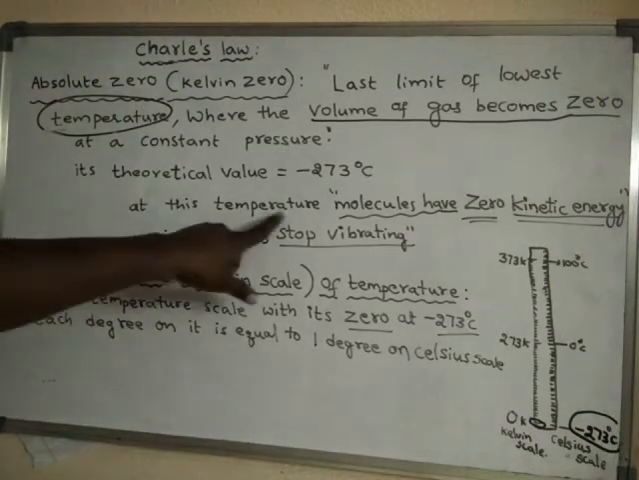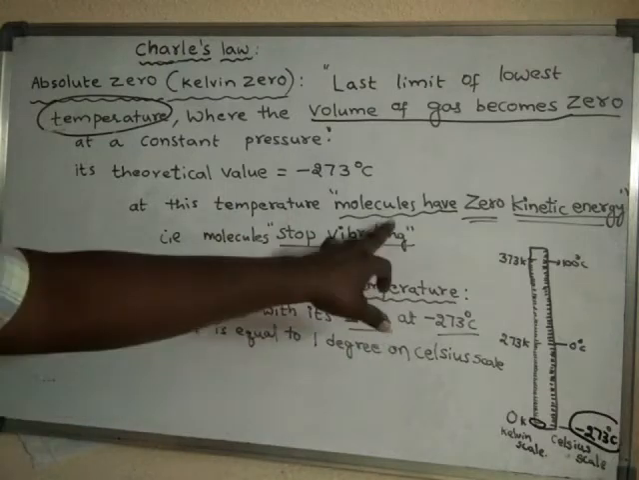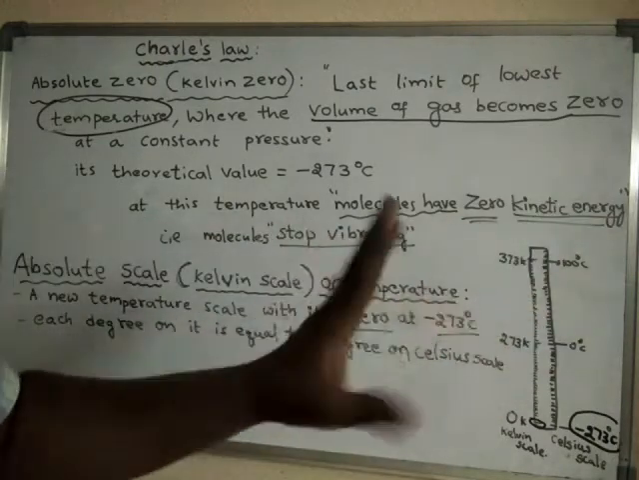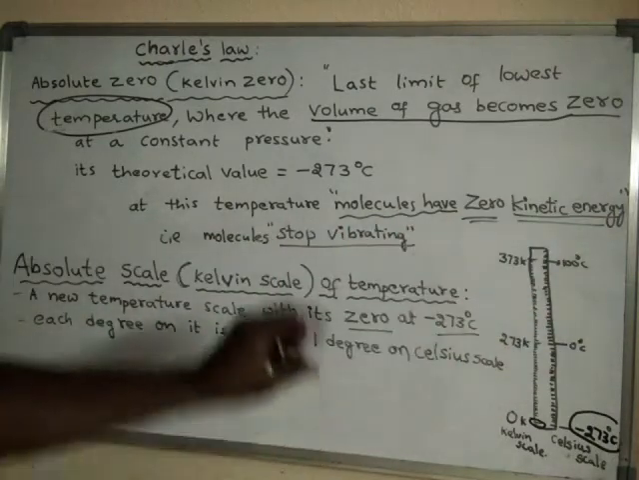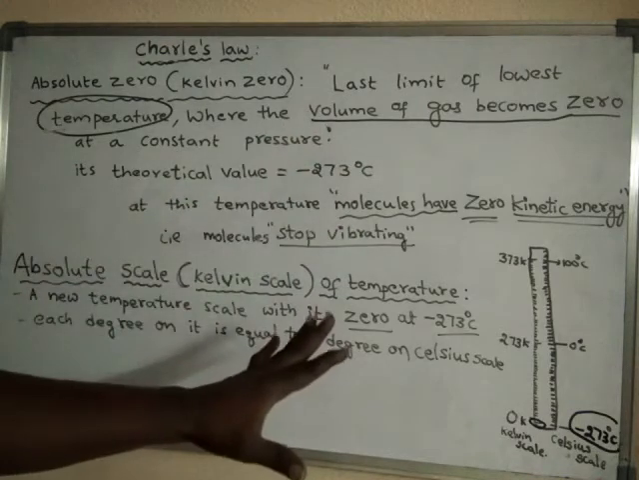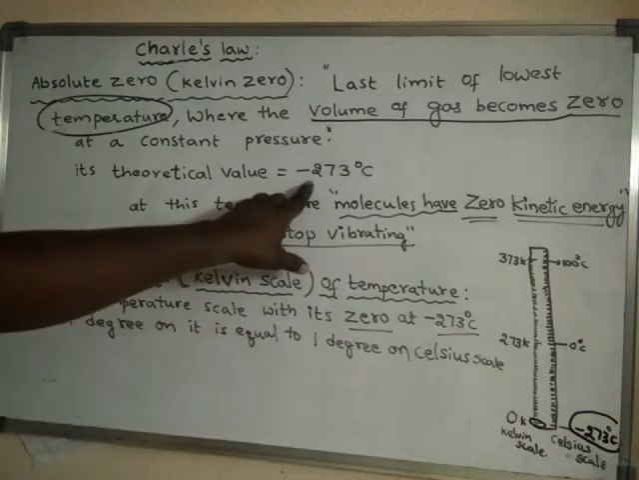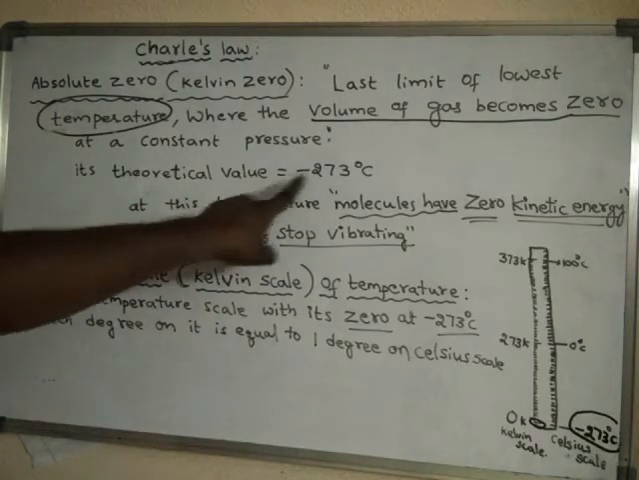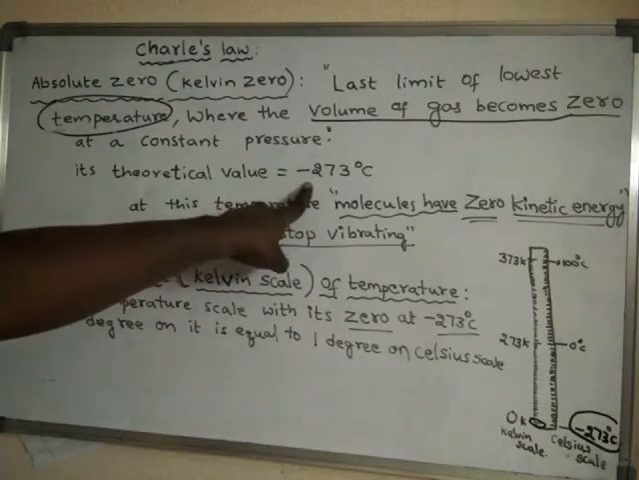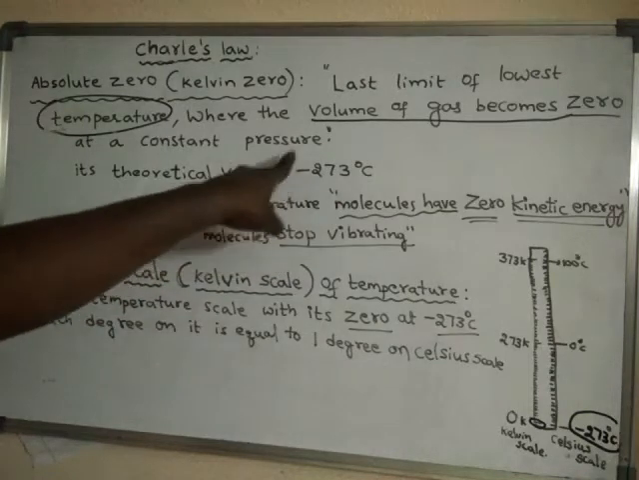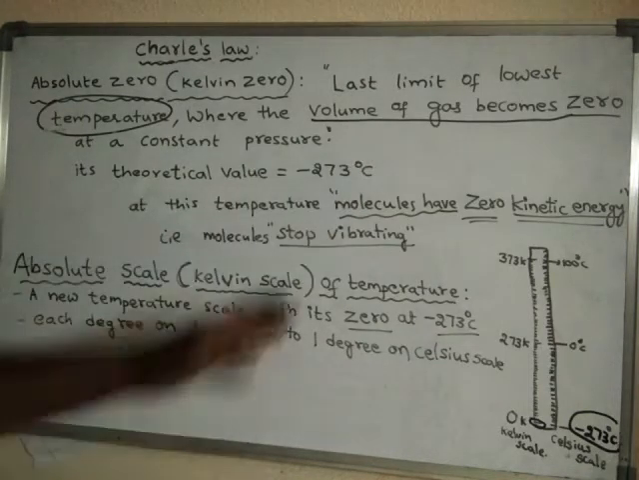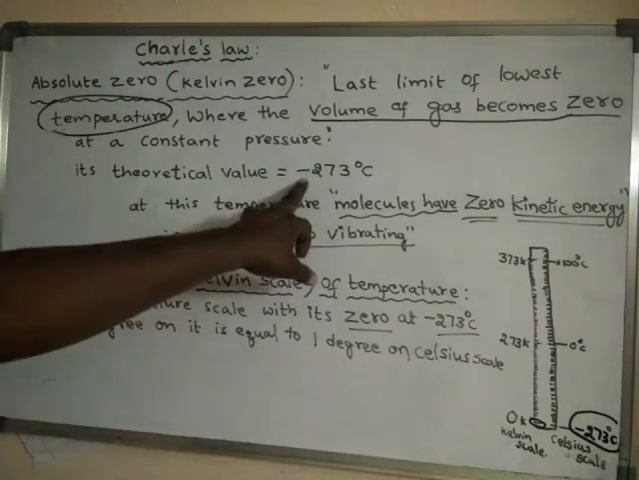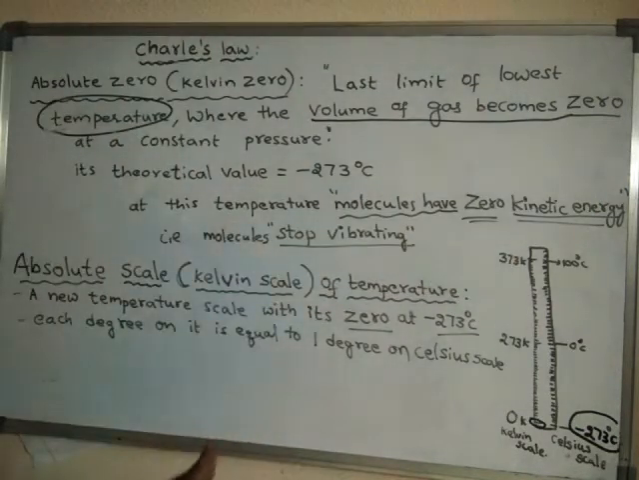So at this temperature, what happens? Molecules have zero kinetic energy. That means molecules cannot move at this temperature. Actually, in reality, this temperature cannot be reached. Theoretically, we can say that this temperature exists, but practically or experimentally, no one can reach this temperature, because at this temperature molecules have zero kinetic energy.